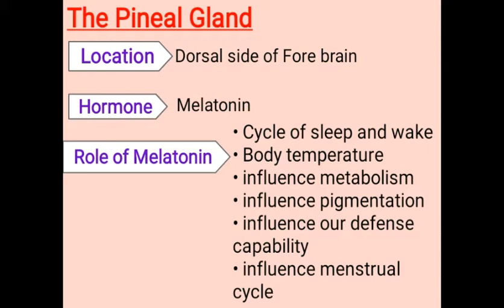It maintains the body temperature. Our body temperature suddenly increases and it suddenly decreases. That increasing and decreasing of the body temperature is maintained by the melatonin hormone. Melatonin influences metabolism. It influences pigmentation. It influences our defense capability, the capability of defending against disease. It also influences the menstrual cycle in women.